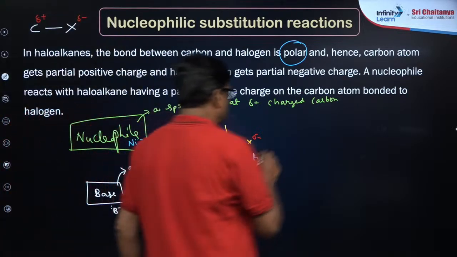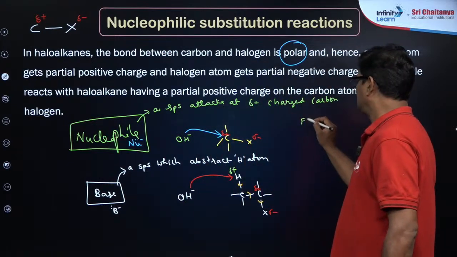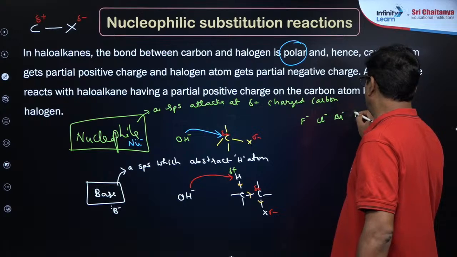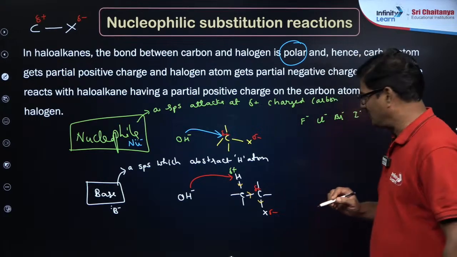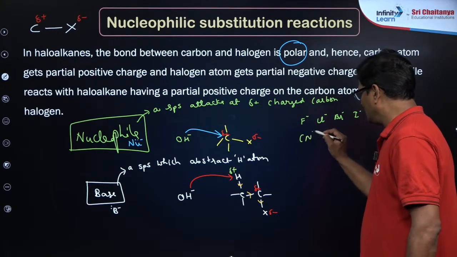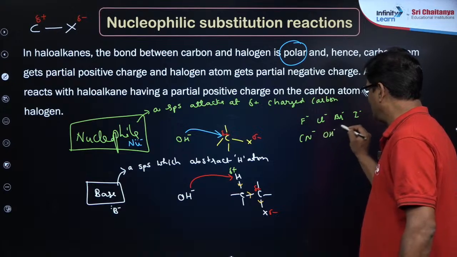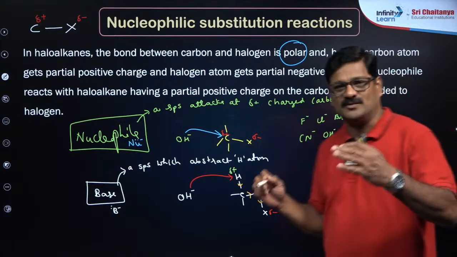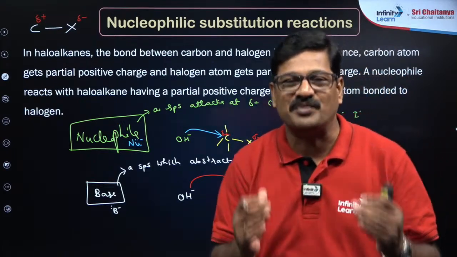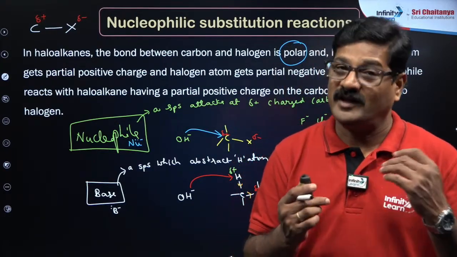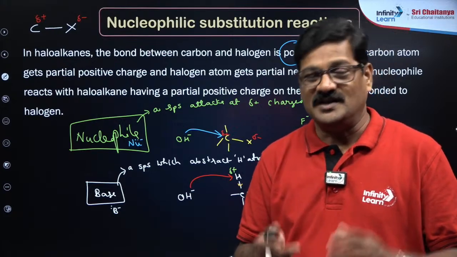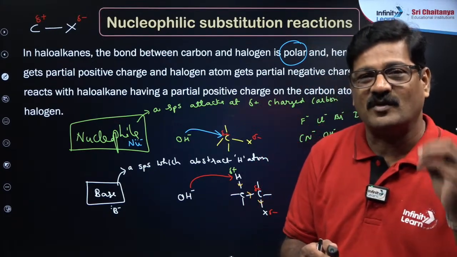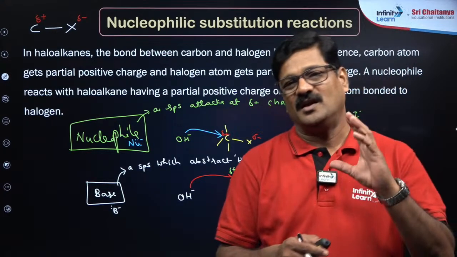You can see F minus is a nucleophile, Cl minus is a nucleophile, Br minus is a nucleophile, I minus is a nucleophile, CN minus is a nucleophile, OH minus is a nucleophile, SH minus is a nucleophile. Okay, any negative charge, any electron rich species, any negative charged species, any species which try to attack a carbon of the positive charge is going to be a nucleophile.